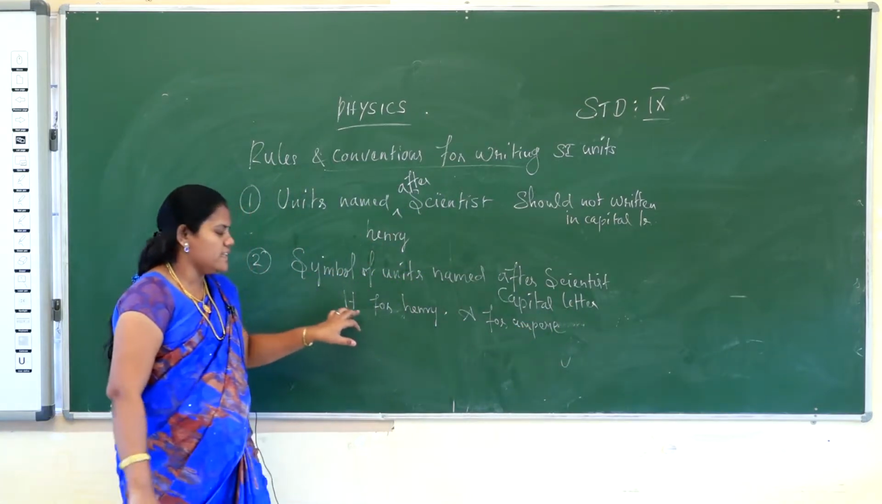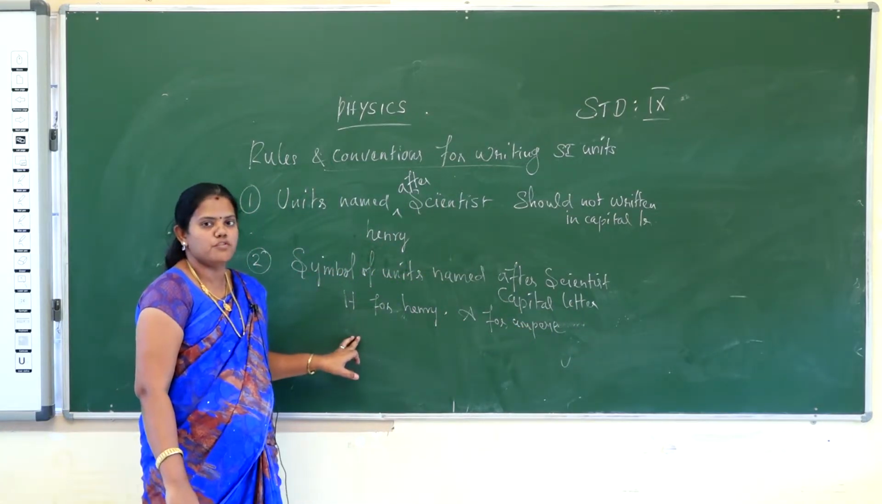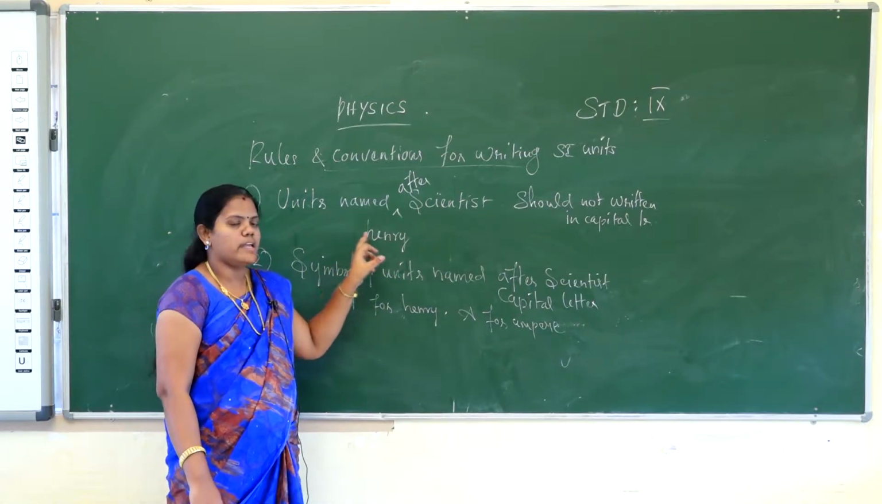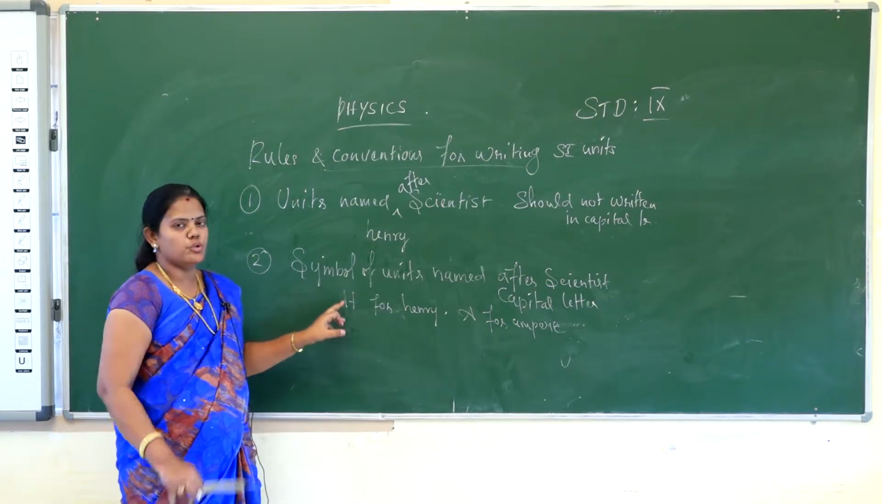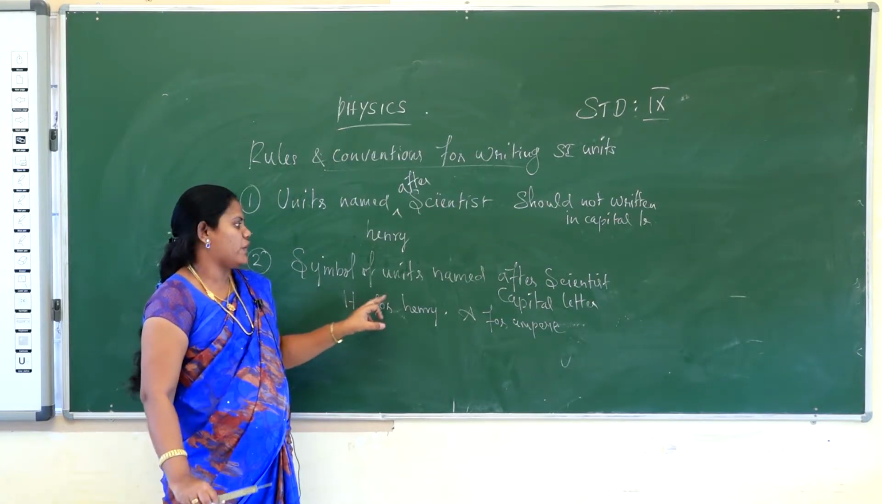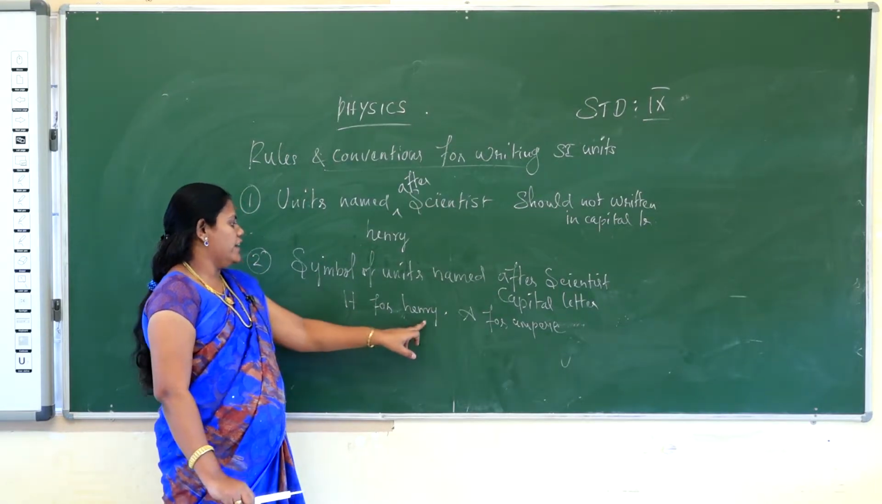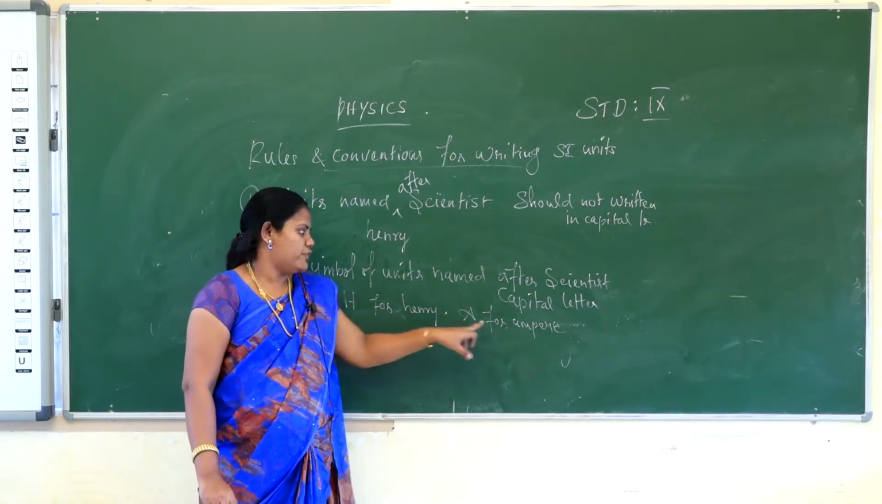When you use only the symbol, you should write it in capital form. In the first rule, when you write the full name, you should not use a capital letter. But in the second, when you use only the symbol for writing the units, you must use a capital letter. Okay, Henry for H and ampere for A.